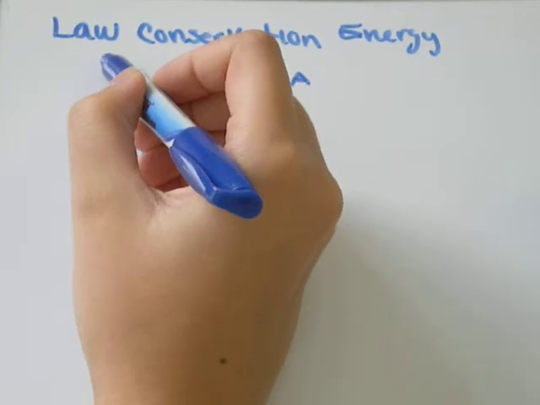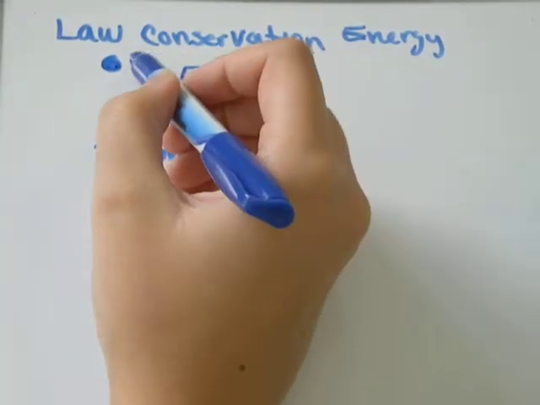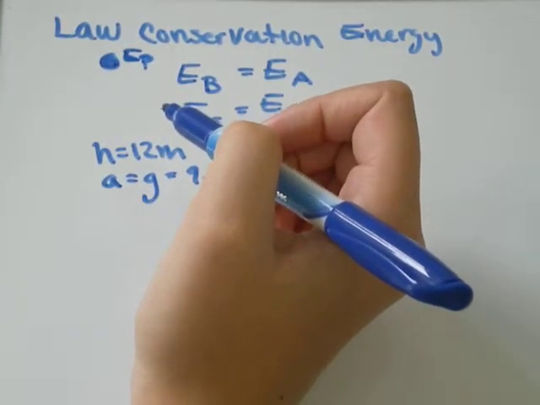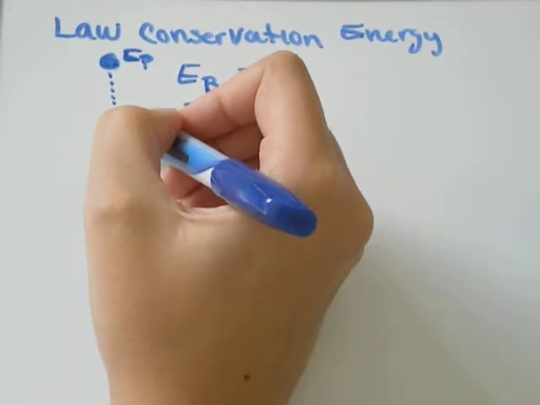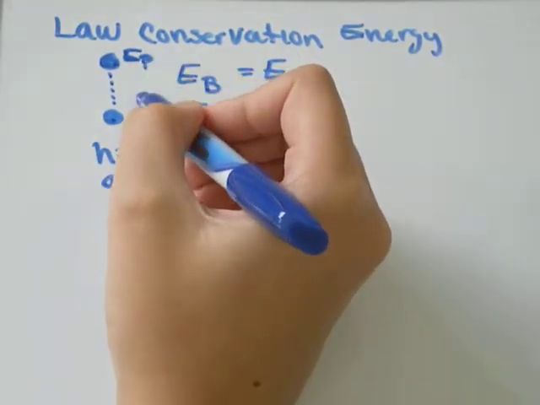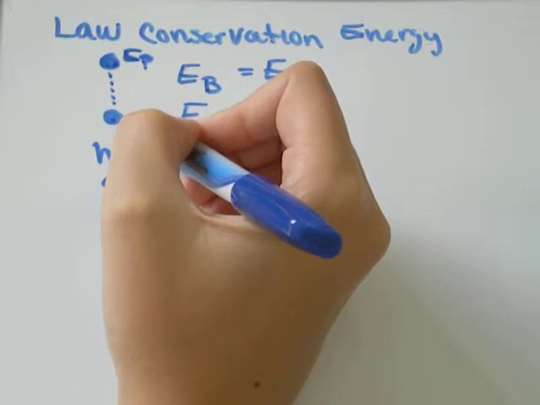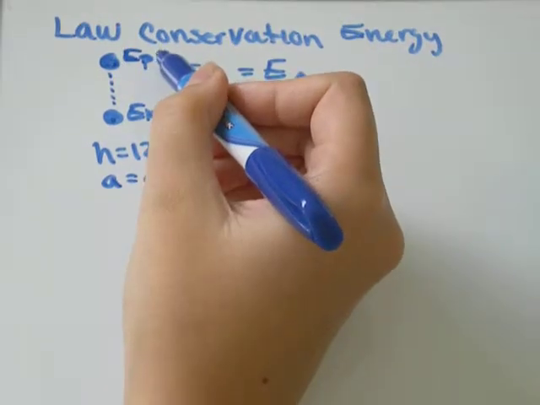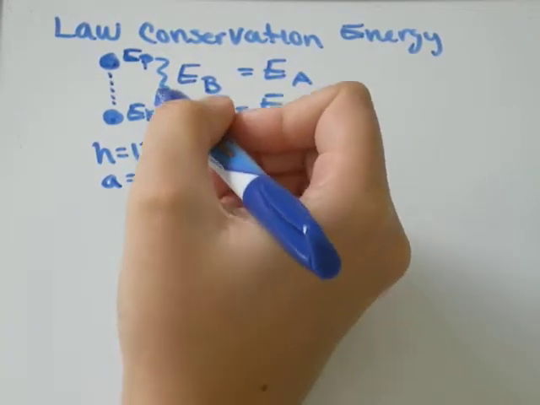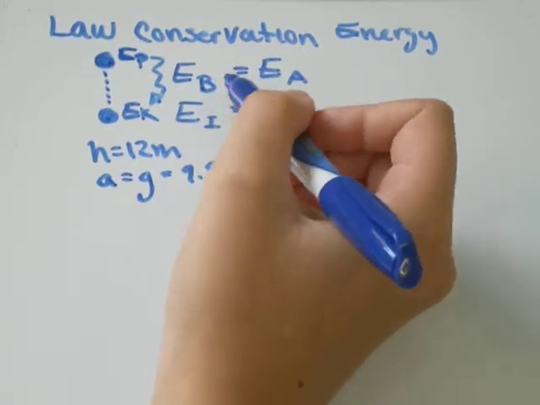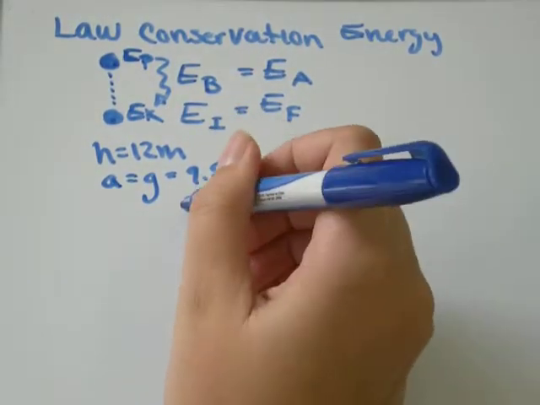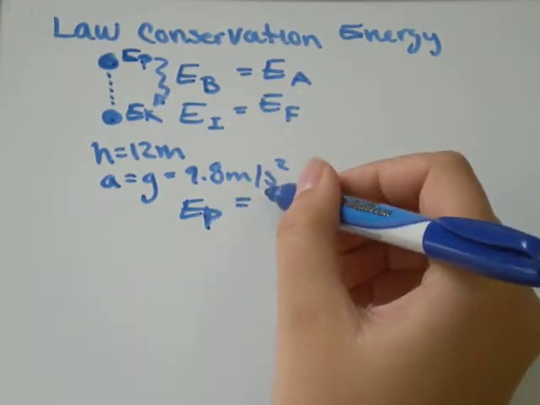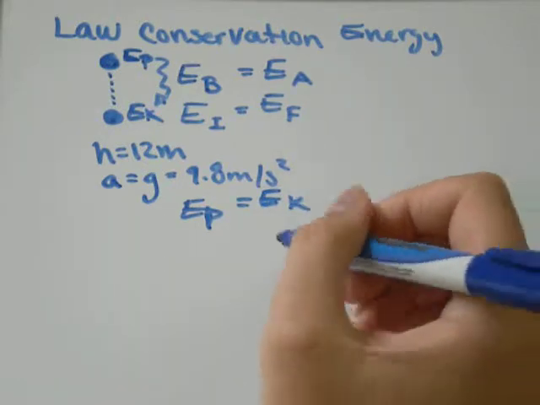So let's think about it. You have a stone up here. At this point, all it has is potential energy. It's not moving, it's just hanging up there because you're holding it. When the stone drops, it loses all that potential energy because it approaches being on the surface of the earth, and it gains kinetic energy. It's moving. So all of its potential energy is being transferred into kinetic energy. The energy it has before, or initially, is potential energy, and the energy it has after, or final energy, is all kinetic energy.